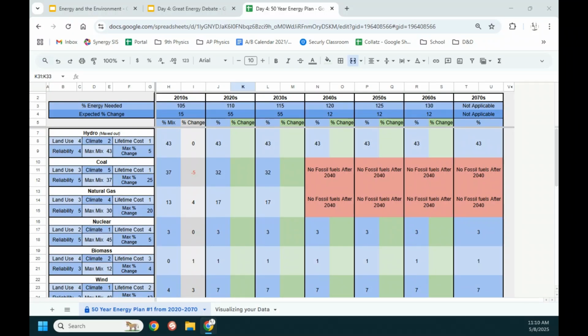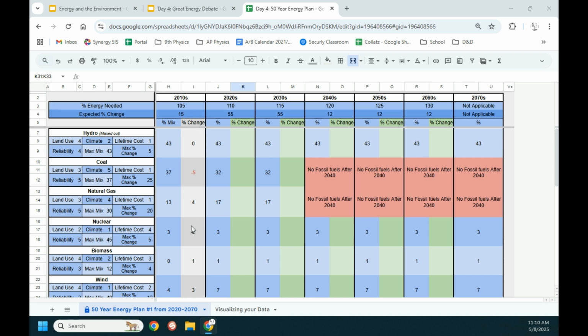All right, so our next main project that we're going to be working on is going to be our 50-year energy plan. And there's a big old Google spreadsheet thing going on here. There are some parts that are grayed out, some parts that are blue, and some parts that are sort of red. We'll talk about each of those individually.